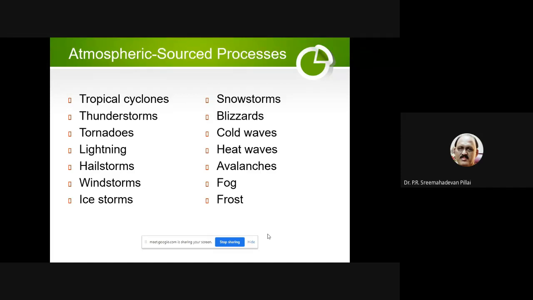Okay. Then tornado, which I explained. Lightning, which you know. Hailstorms.